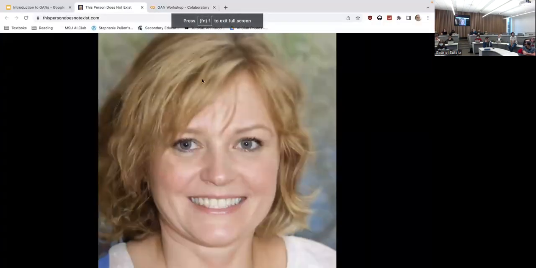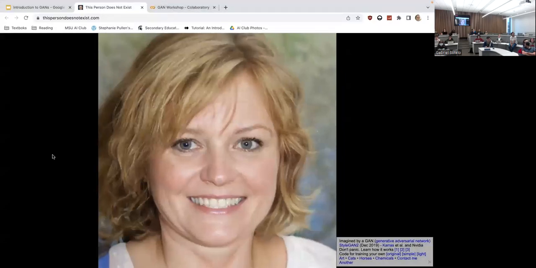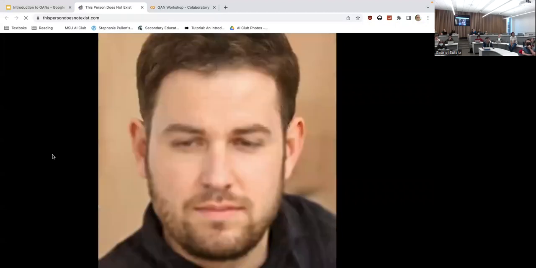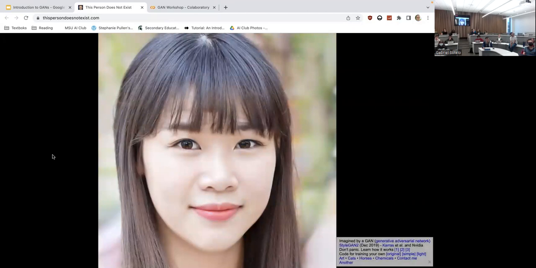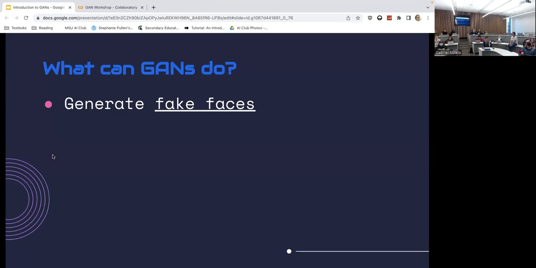So there's this website called thispersondoesnotexist.com, where every time you reload the page, it gives you a new image that looks like a photograph. It looks like they took a picture of somebody, but none of these are real. These people do not exist. They are completely AI generated. So they're really compelling images, and it's pretty amazing that we can do this. But yeah, these are completely fake.